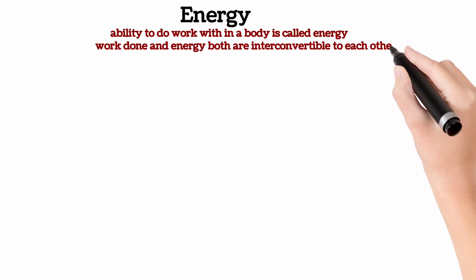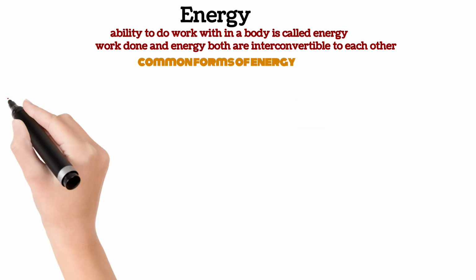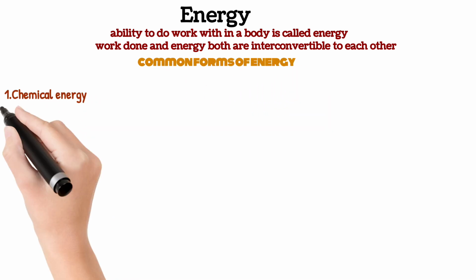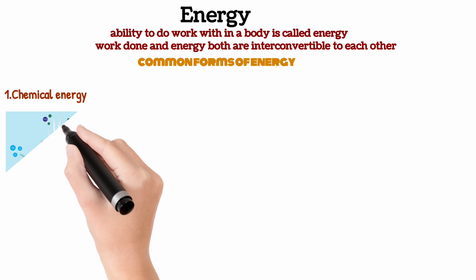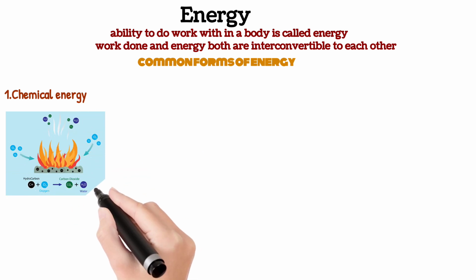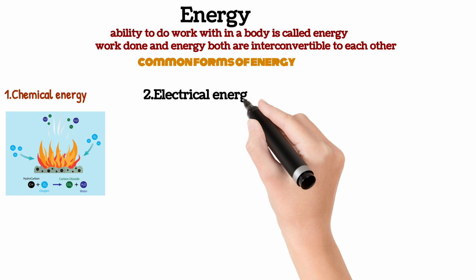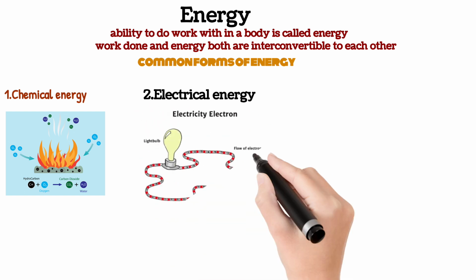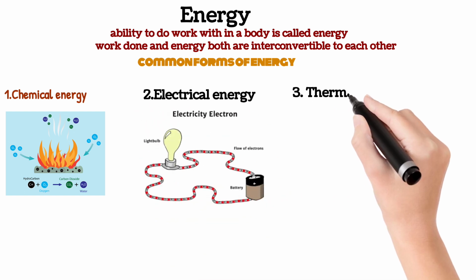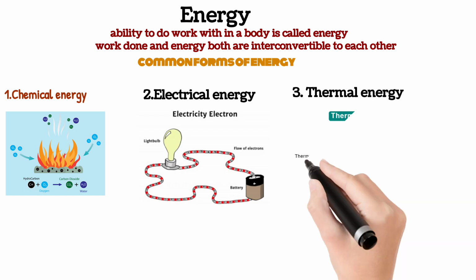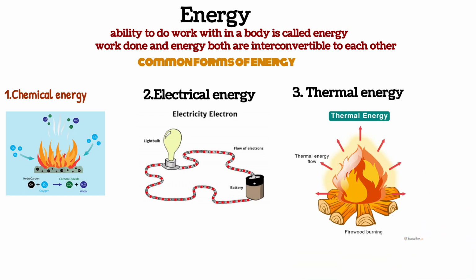So let's discuss some common forms of energy. First of all, chemical energy. Energy that is stored in the bonds of atoms and molecules, and it is released during chemical reactions such as burning fuel. The second one is electrical energy. Electrical energy is the energy that is related to the movement of charges. Now, thermal energy is the energy that is related to the random motion of atoms and molecules within a substance.